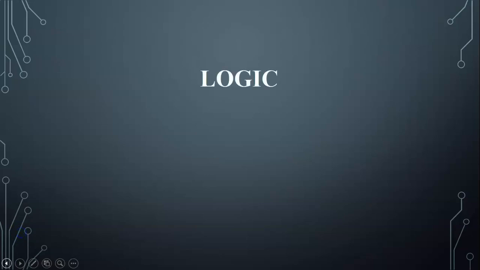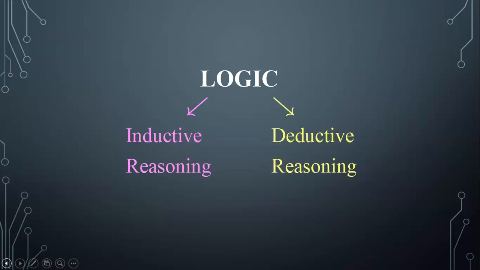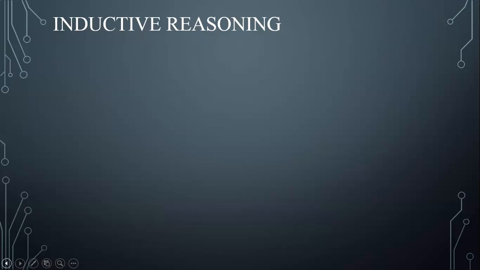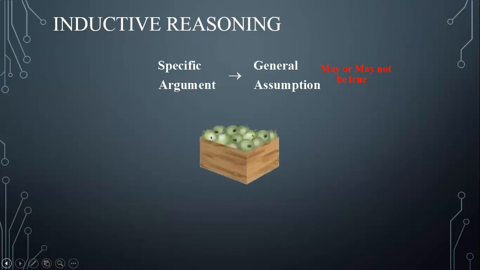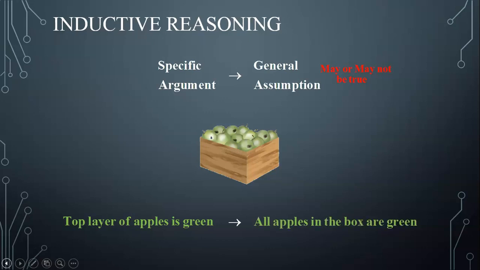In logic, we often refer to two types of reasoning: inductive reasoning and deductive reasoning. Inductive reasoning is when a specific argument leads to a general assumption that may or may not be true. For example, if we look at this box filled with apples, the top layer of apples is green, then we assume that all apples in the box are green, which in fact may or may not be true.